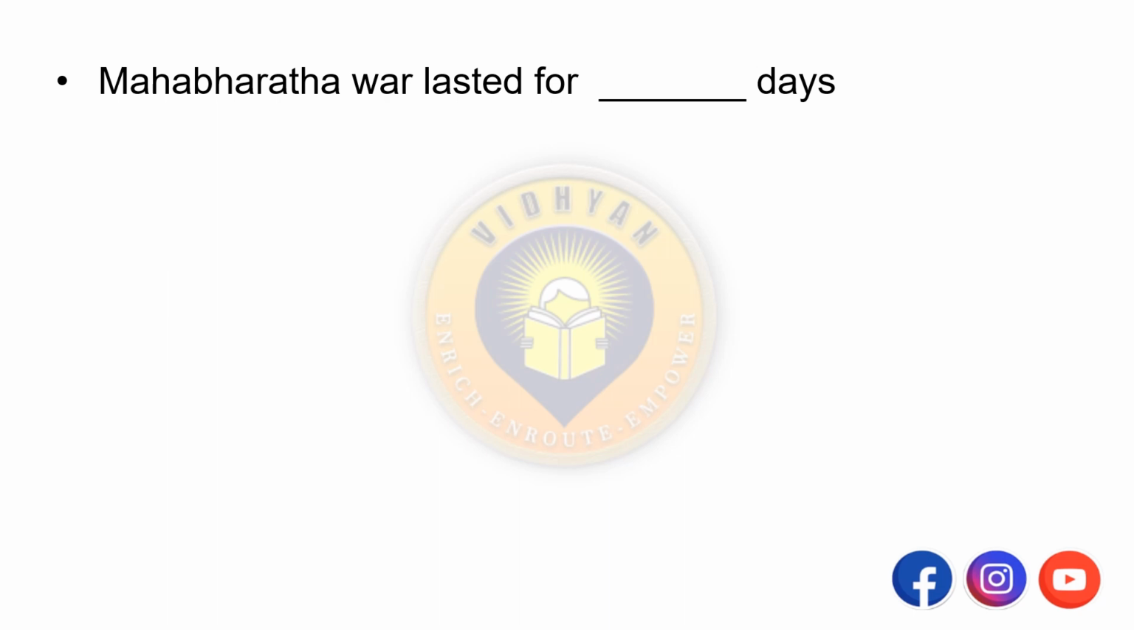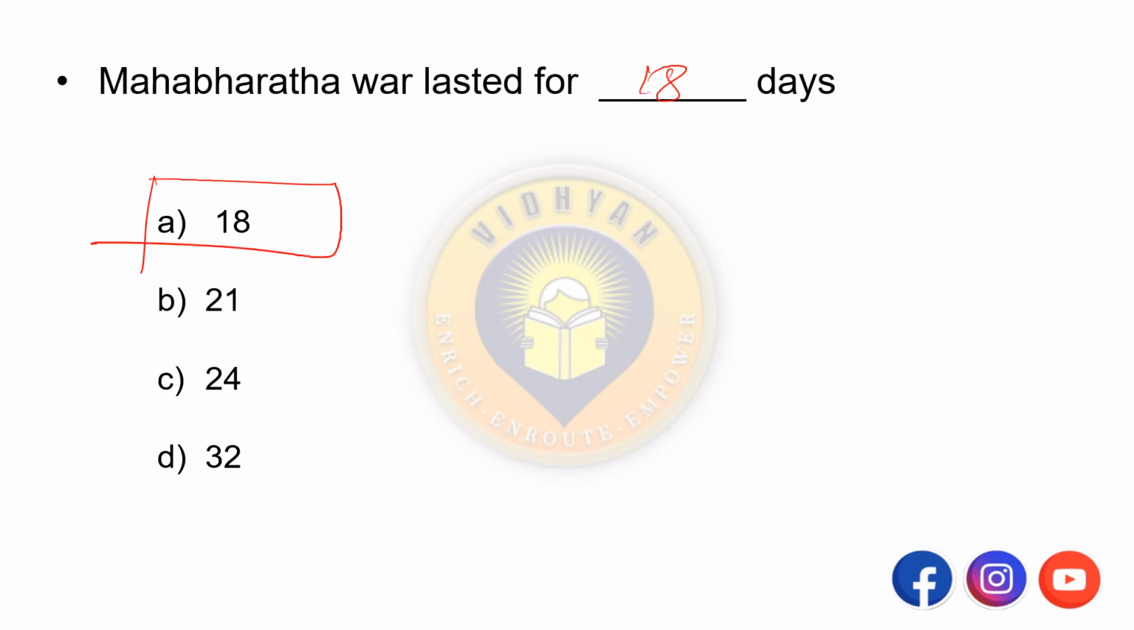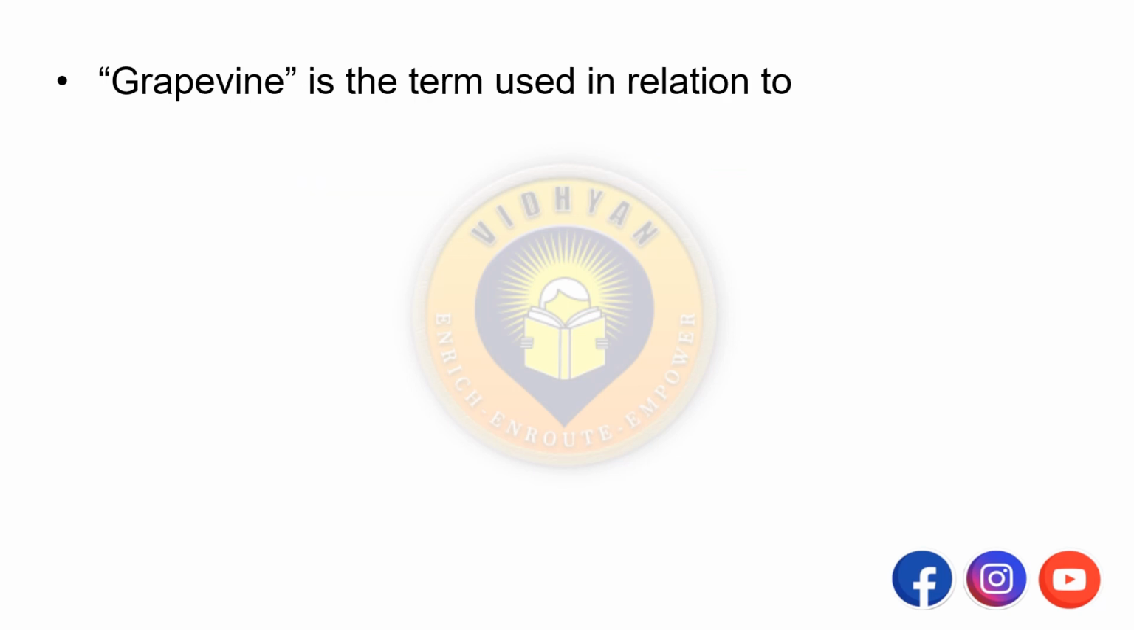Mahabharata war lasted for how many days? Options are A 18, B 21, C 24, D 32. That is option A, that is 18 days. Okay. So 18 days. Remember this. Next one.